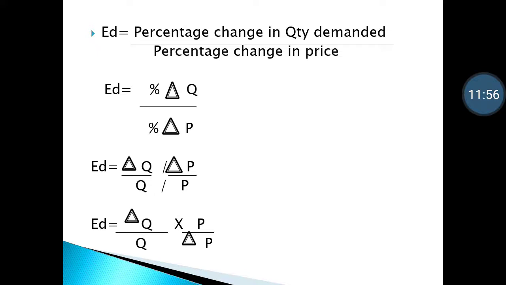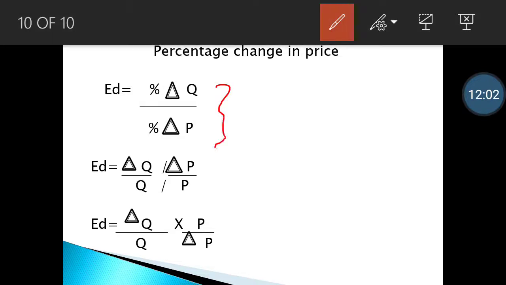When we convert this percentage change in quantity demanded upon percentage change in price into division form, change in Q represents the difference between the original quantity demanded and the new quantity demanded. Q represents the original quantity demanded.